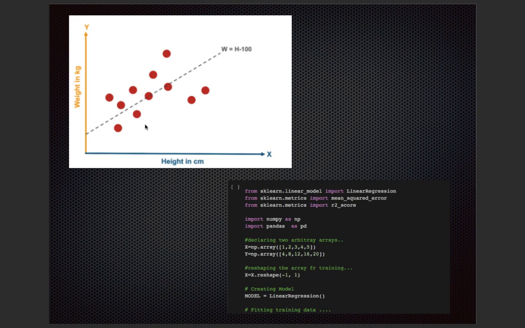So what it does is it finds a relation between these variables, and the relation it has found is weight equals height minus 100. Means whenever we give a height, suppose this height I gave you, you will find out the weight using this formula, which has been found by machine learning. This is the relation actually.